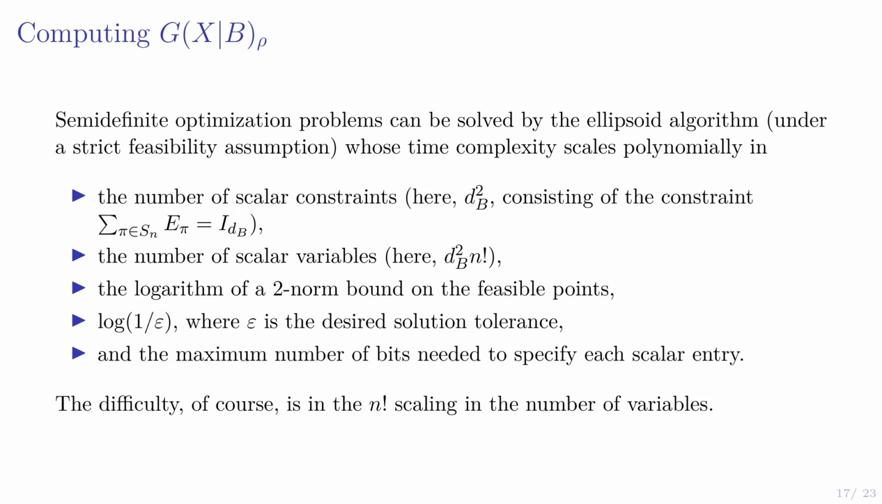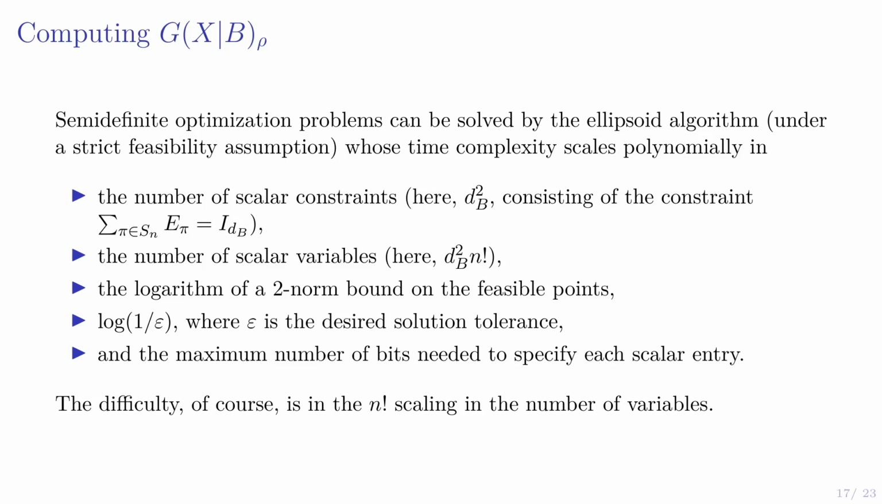Okay, let's move on to computing the guesswork. So we've seen it can be expressed as a semi-definite optimization problem, and you might have in the back of your mind, oh, those are efficiently solved by something like the ellipsoid algorithm or an interior point method, which is generally true, but the time complexity scales polynomially in the number of scalar constraints, which here is dB squared, since you just have the POVM elements adding up to the identity constraint, and the number of scalar variables.